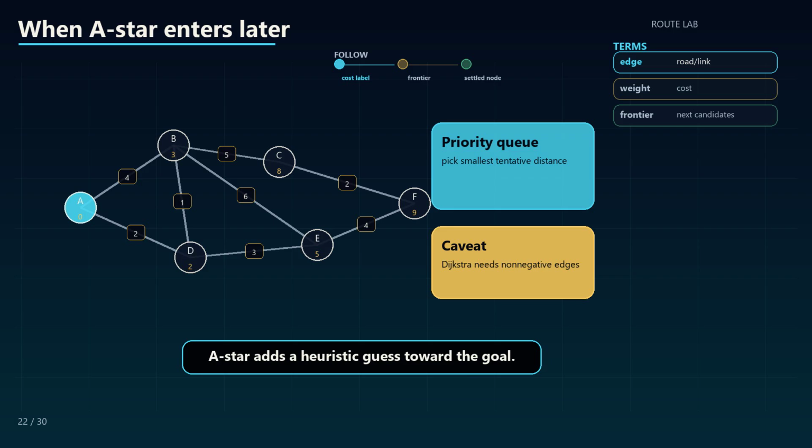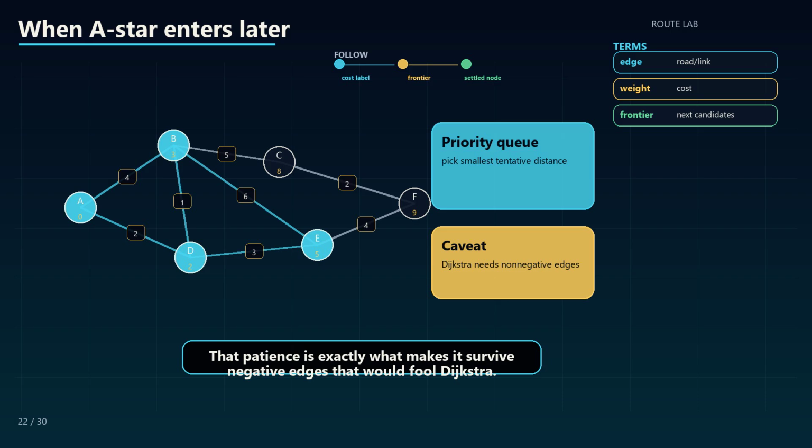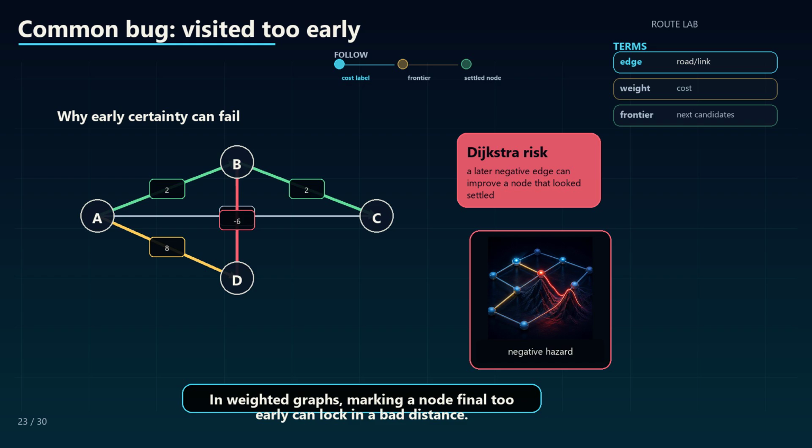A* adds a heuristic guess toward the goal. It is not a replacement for the shortest path idea, it is a smarter way to prioritize the frontier. Bellman-Ford feels slower because it refuses early confidence. It repeatedly lets every edge make an offer. That patience is exactly what makes it survive negative edges that would fool Dijkstra.